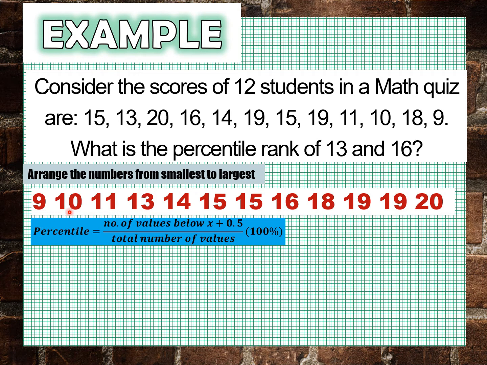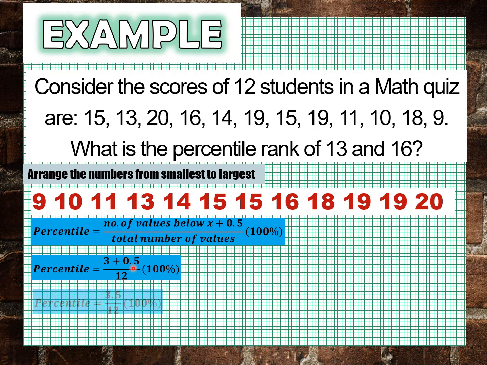So, that is 1, 2, and 3. So, tatlo yung values na mas mababa sa 13. So, it means we have 3. Then, copy natin yung 0.5. And then, yung total number of values natin is 12 kasi nga 12 students tayo. So, over 12. Then, multiplied sa 100%.